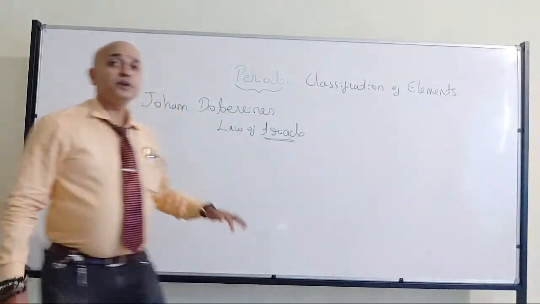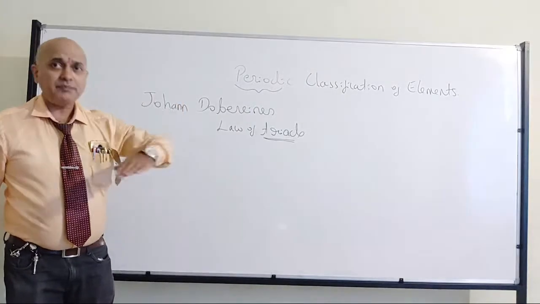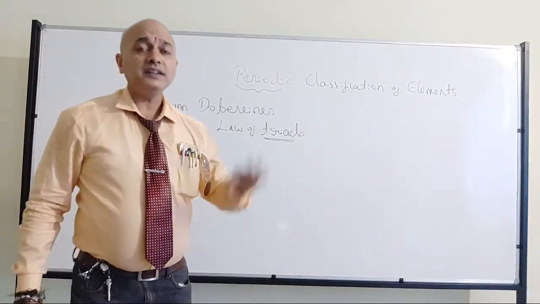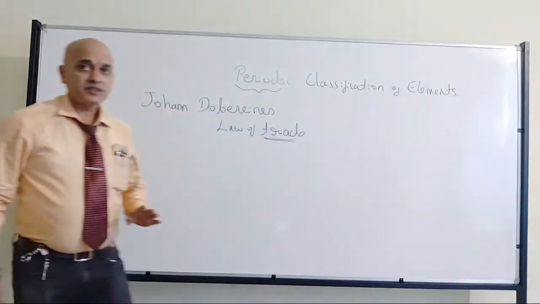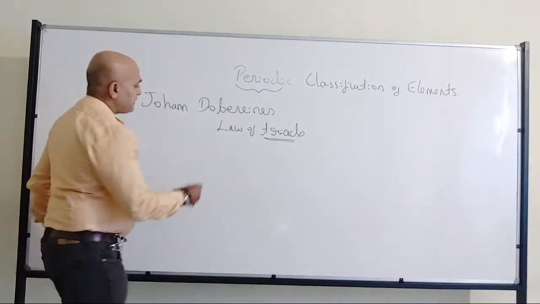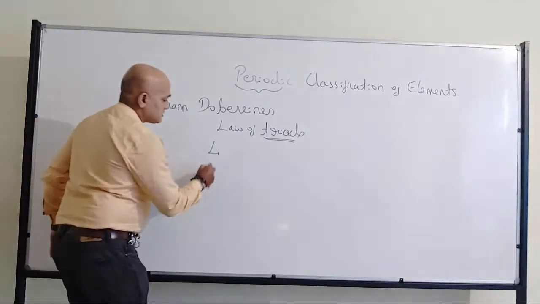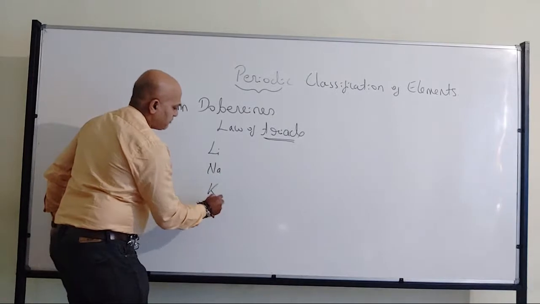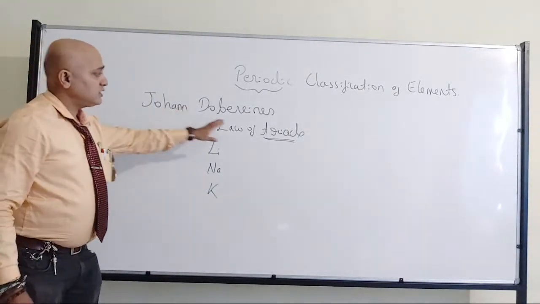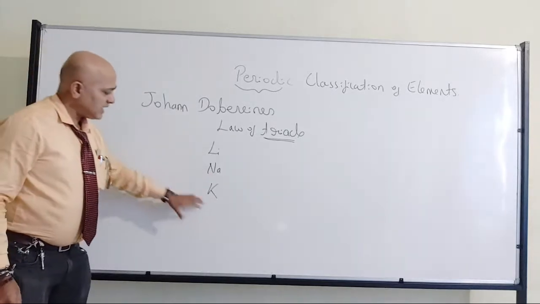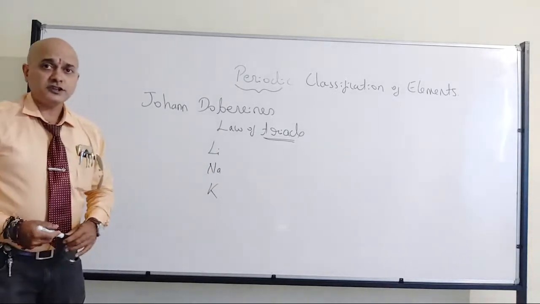That's what Dobereiner observed. When he arranged the elements, he observed that we can have groups of three elements. For example, in his law of triads, I am giving the example lithium, sodium, potassium.